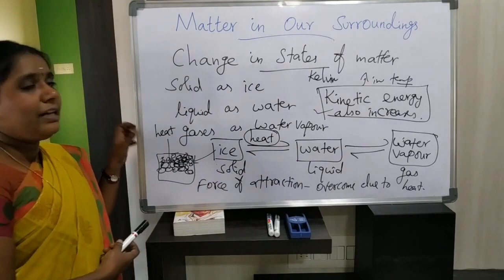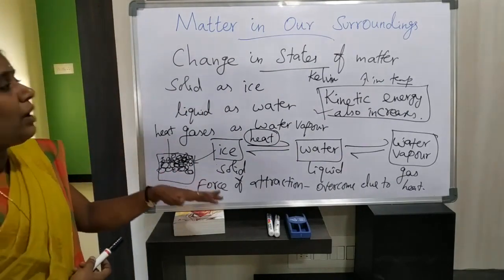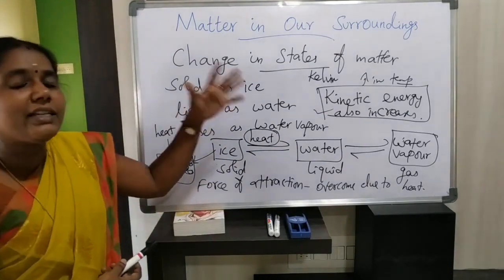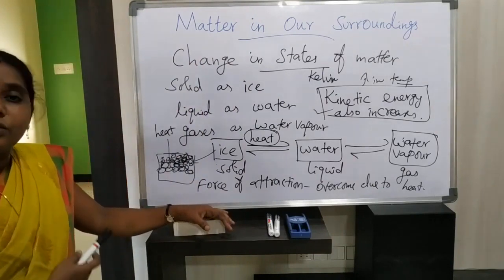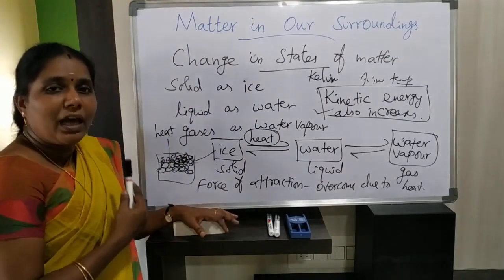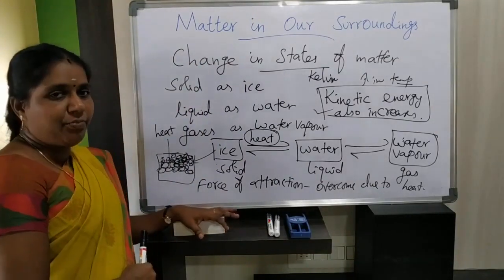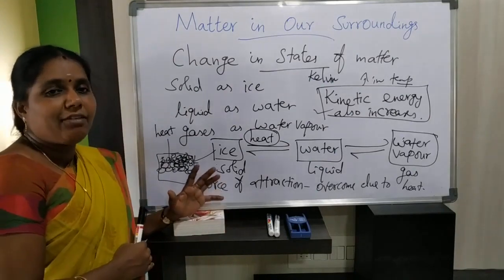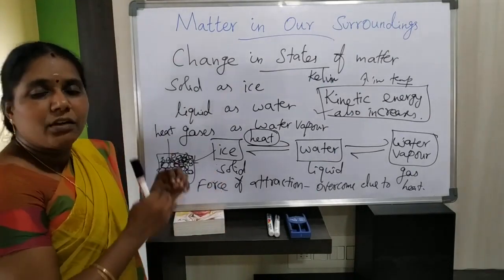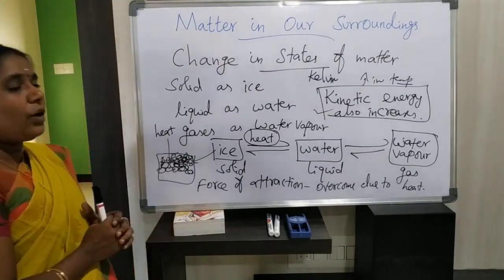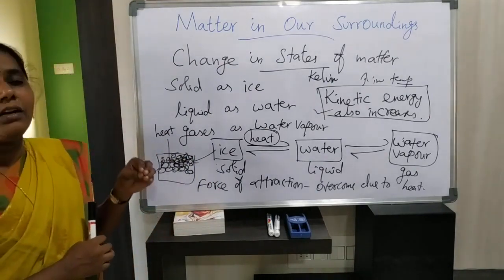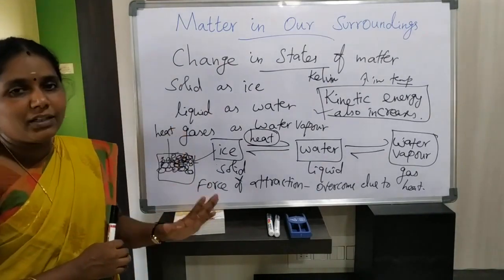So listen carefully here. Now we are going to discuss the change in states of matter. In our previous class we discussed the three physical states of matter: solids, liquids and gases. If we take one example, it is water.